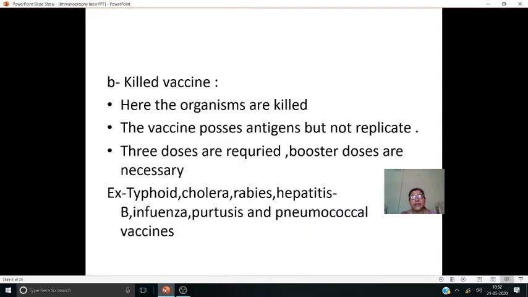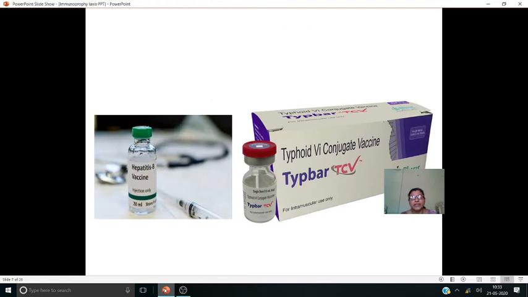And next, killed vaccines. Here the organisms are killed, I told you already. The vaccine possesses antigens, but they cannot replicate or multiply. These have to be given in 3 doses, and the booster dose is also necessary because it gives short-lived immunity. Examples we already saw. Here you can see the hepatitis B vaccine and the injectable typhoid vaccine.